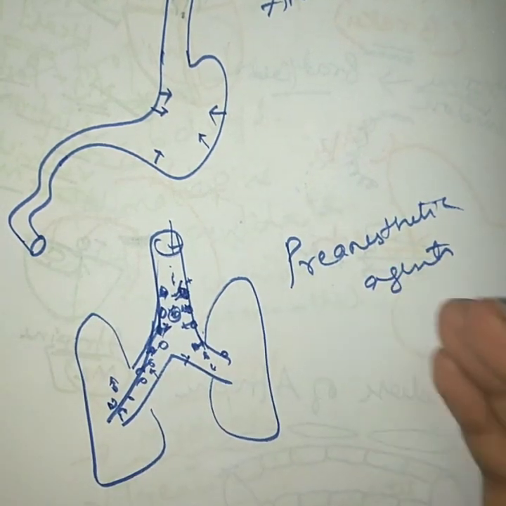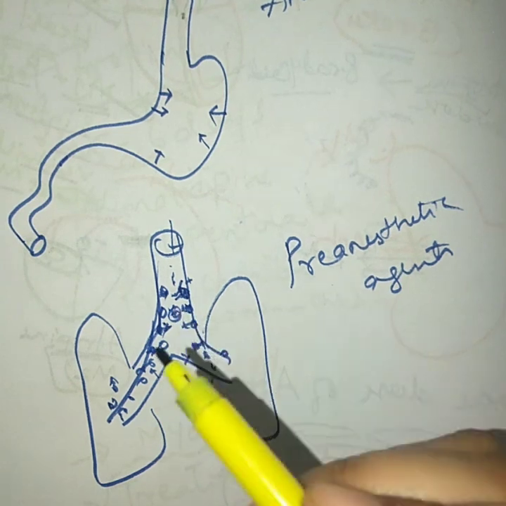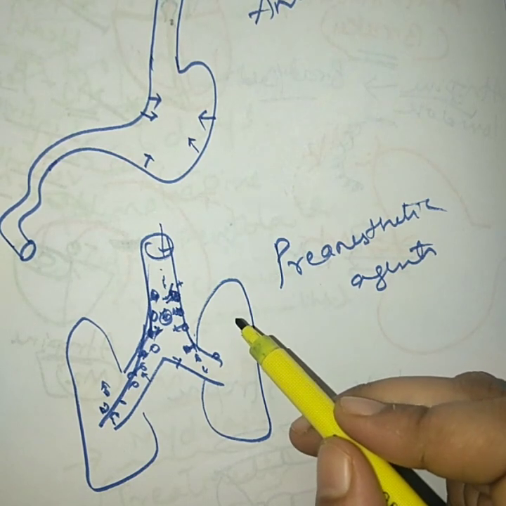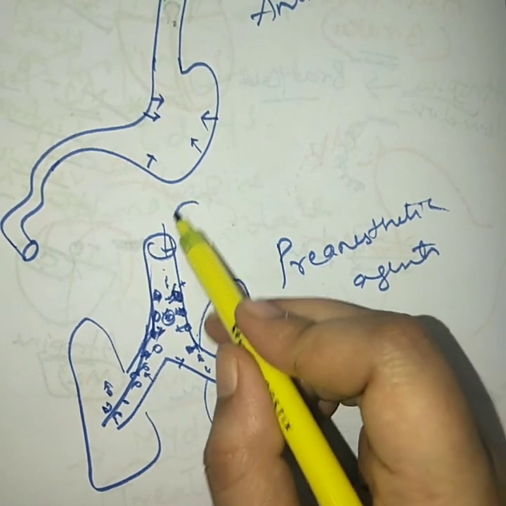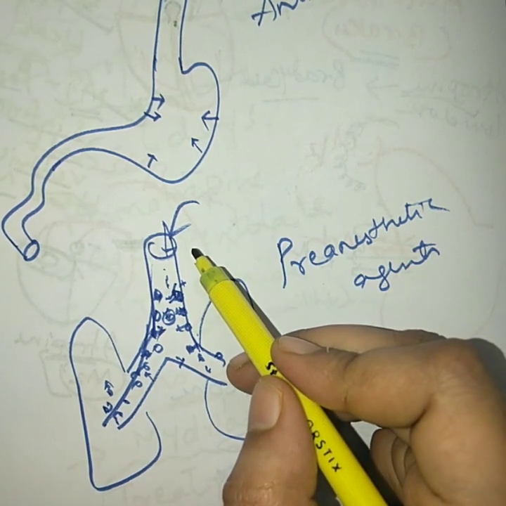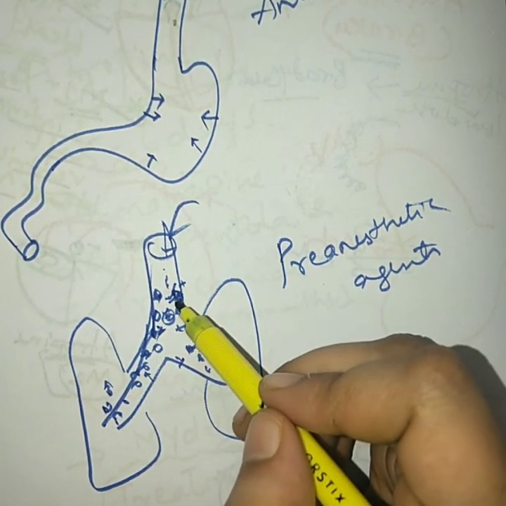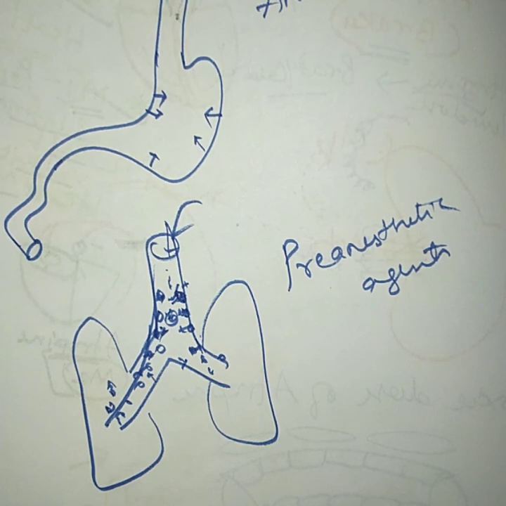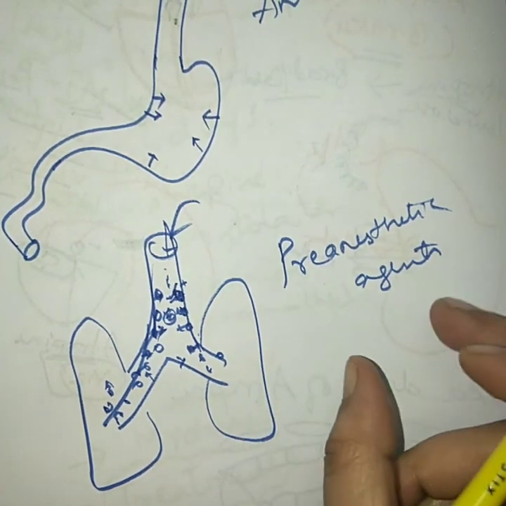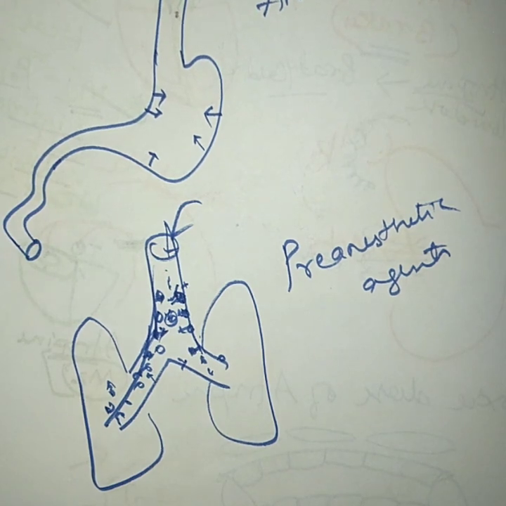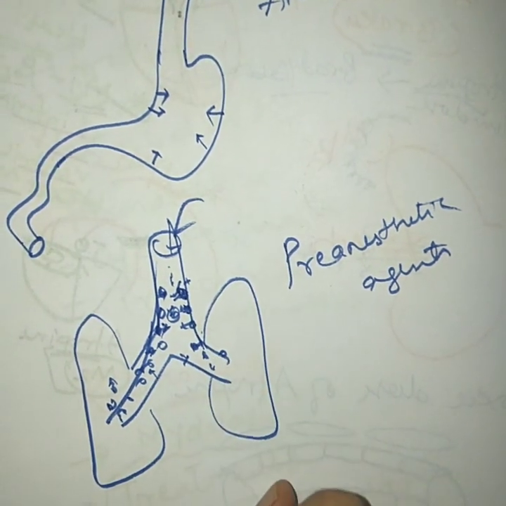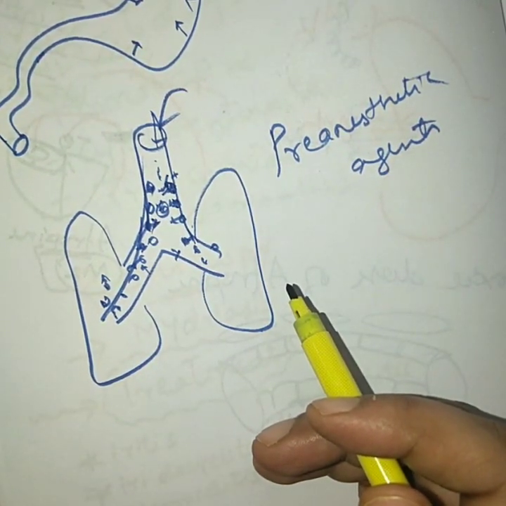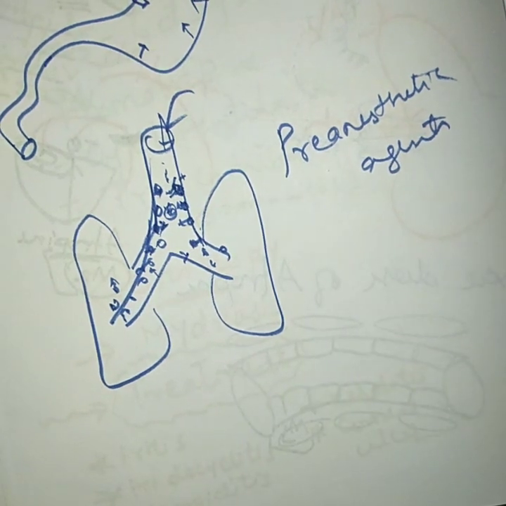So to prevent this pneumonia, we should give some agents that will inhibit the bronchial secretion. Okay, so in these cases we can give anticholinergic drugs. Even if you are taking the anesthesia via inhalational route, it will not produce bronchial secretion. When there is no bronchial secretion, there won't be any cases of pulmonary pneumonia. So these anticholinergic drugs can be used as pre-anesthetic agents, because they will inhibit the bronchial secretion. Okay, and a few other secretions like your salivary secretions, your sweat secretion, lacrimal secretion, all the secretions are being inhibited.